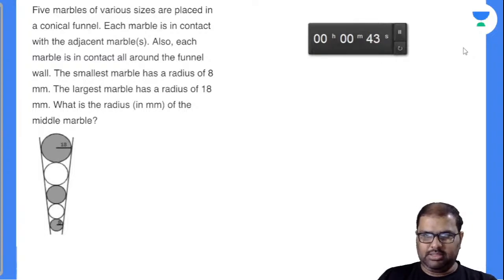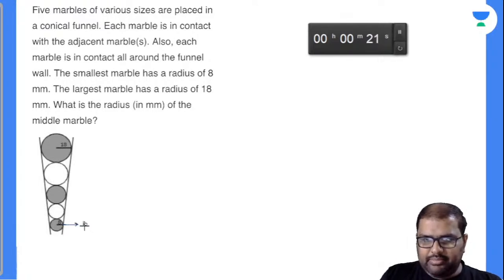5 marbles of various sizes are placed in a conical funnel. Each marble is in contact with the adjacent marble. Also, each marble is in contact all around the funnel wall. The smallest marble has a radius of 8 millimeters. And the largest marble has a radius of 18 millimeters.